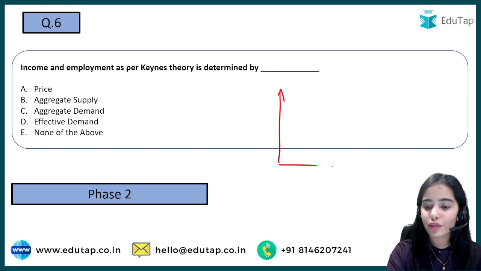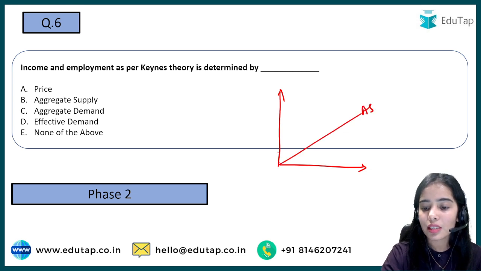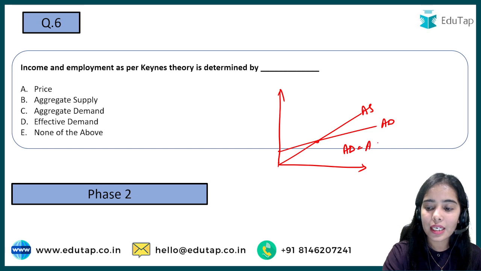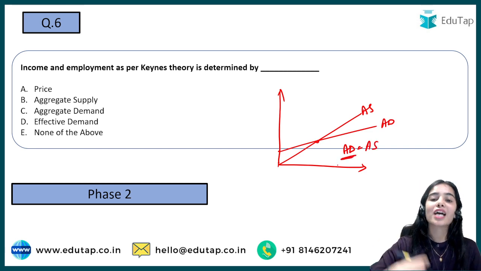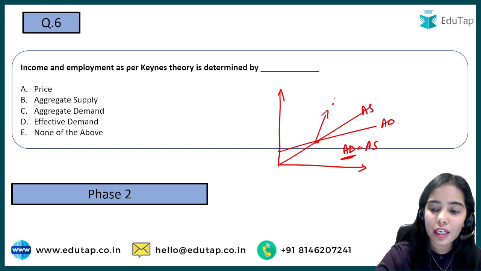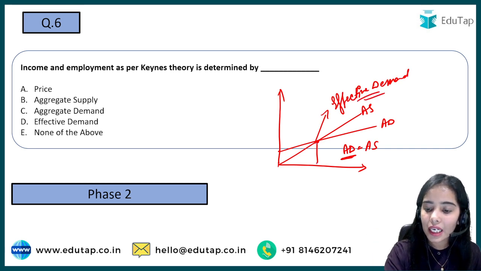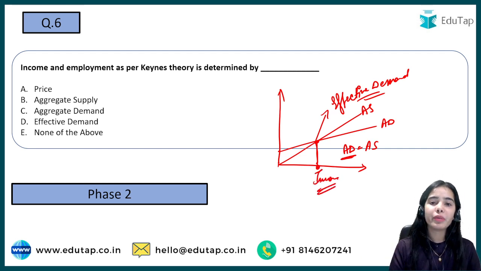Okay, income and employment as per Keynes theory is determined by? So the Keynes theory, if you know the Keynesian cross, that is the aggregate supply is this and the aggregate demand is this, where the aggregate demand is equal to aggregate supply, that is, this is the demand that is actually being produced, is being supplied for. So this is the effective demand, that is, the demand is effective, the demand is being supplied for.